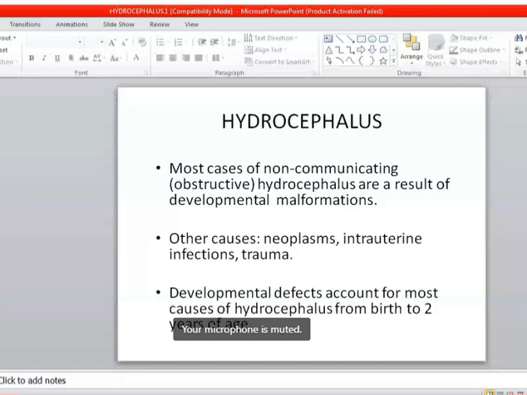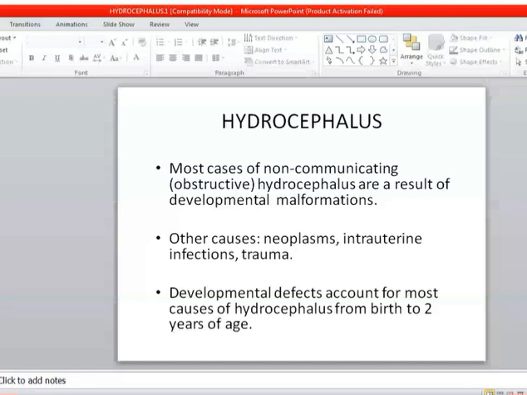Most cases of non-communicating hydrocephalus are due to developmental malformation, and other causes may be neoplasm, as we discussed earlier. It may be neoplasm, infections or trauma, and developmental defect. They account for most causes of hydrocephalus from birth to 2 years of age.